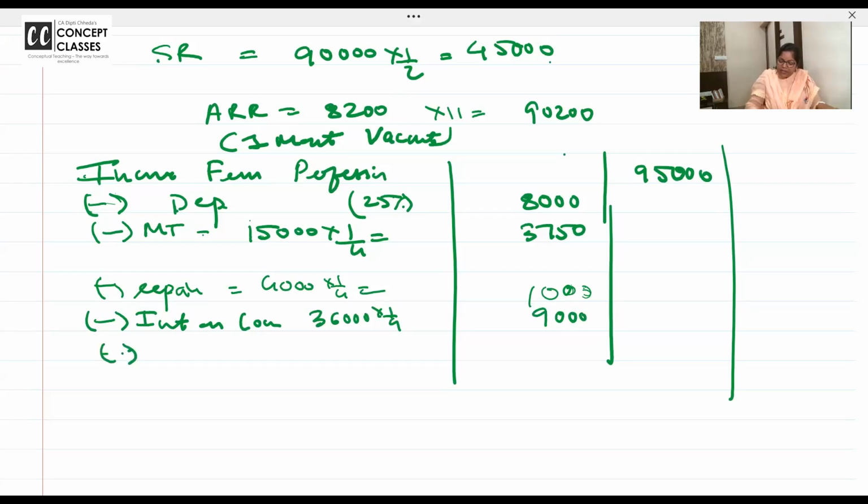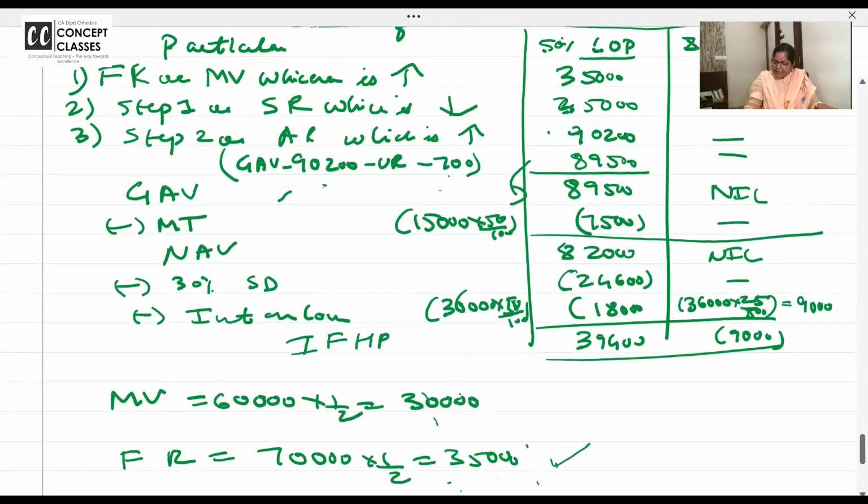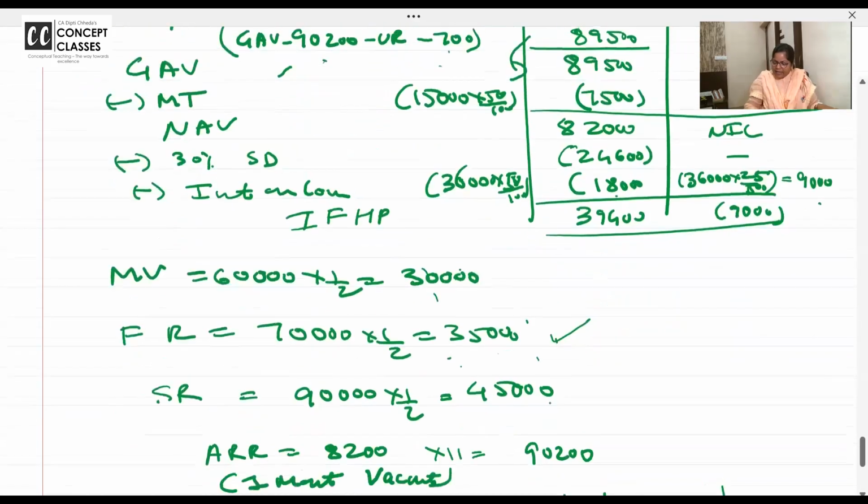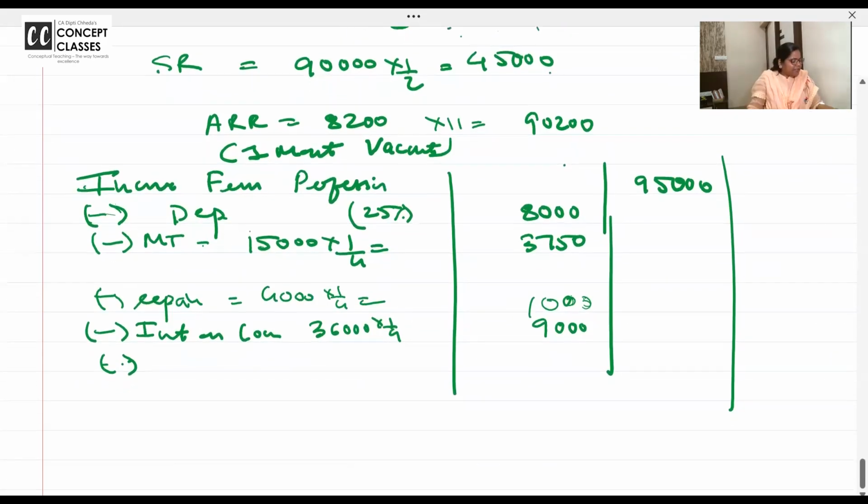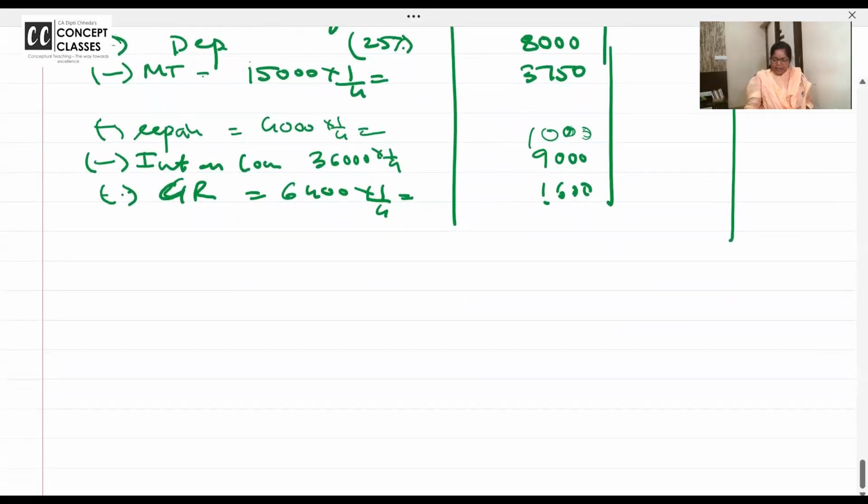Ground rent. Did you get interest? I have deducted 18 here, 9 here, and 9 here. The entire interest is deducted. Ground rent: 6,400, one-fourth. Ma'am, where is 3/4 deductible? Instead of 3/4 you took the standard deduction, no? 1,600.